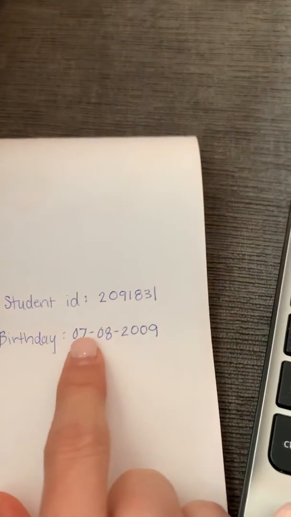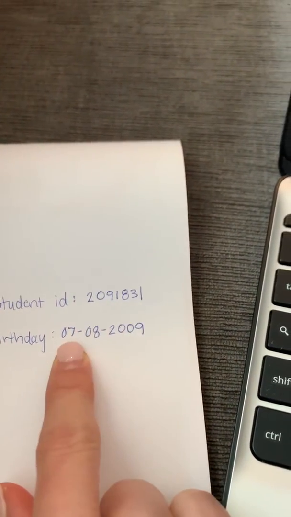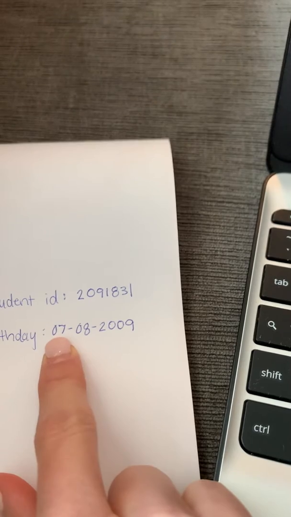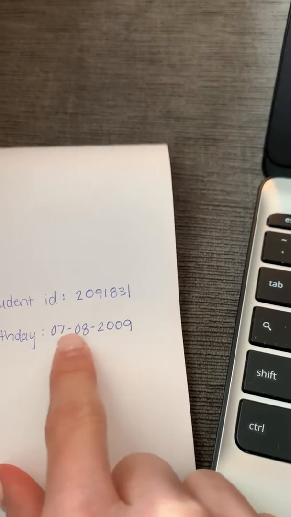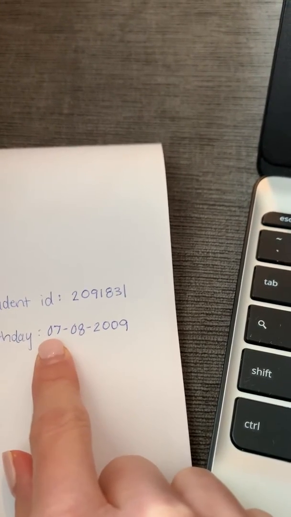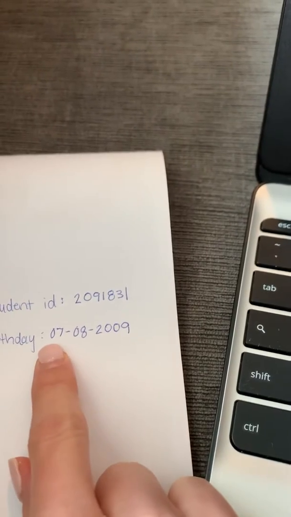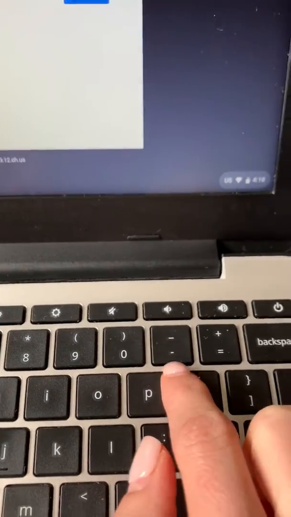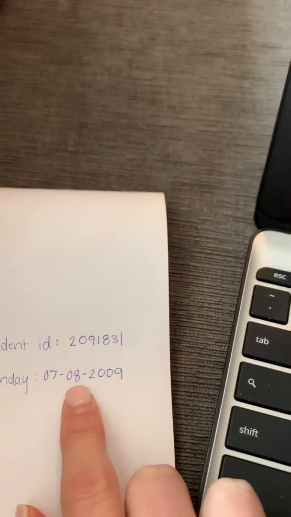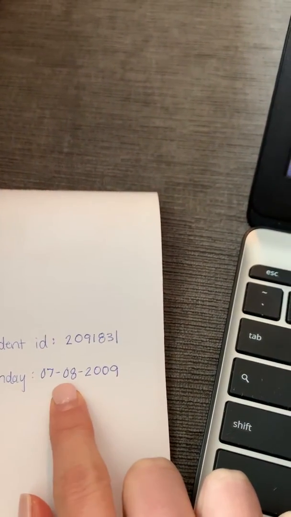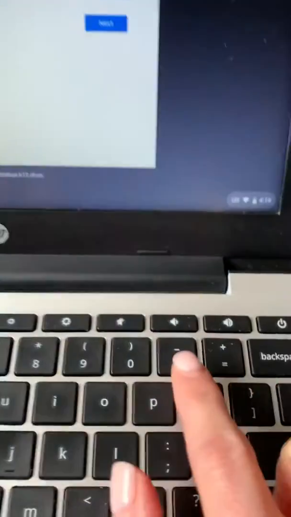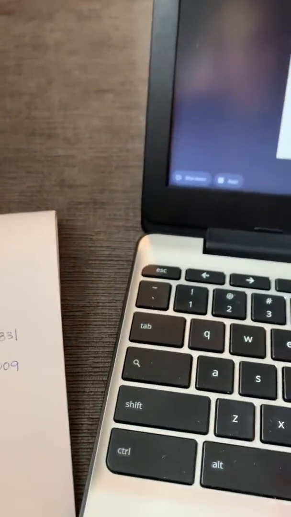So if I were putting this in, if I had used this ID, then I would put this in because my birthday is July 8th. My year is different, but if your birthday is July 8th of 2009, you would type the 0 and the 7, and then you need to make sure you put this dash. And then you would put the day, 08, and then you have the dash, and then you would do all 4 numbers for the year.